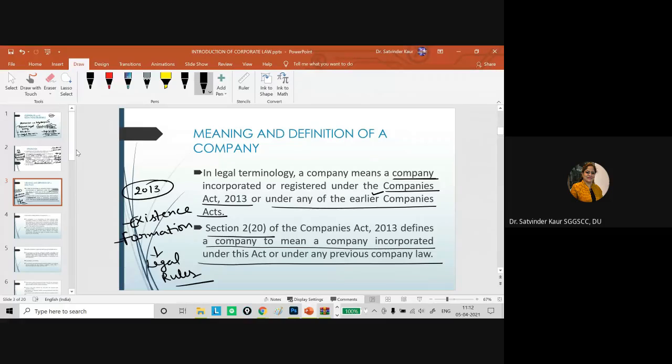So for example, if you are a student of the college, you have taken admission in a particular college, then the rules and provisions regarding your admission, your attempt of exams with respect to the internals, all the rules which are governed by the act, or if we talk about the Delhi University norms, all these things will be applicable. So once you are admitted, then only these rules will apply. So once a particular company satisfies the meaning of a company as per the law, then only the legal rules will apply in that case.